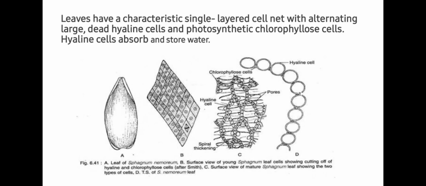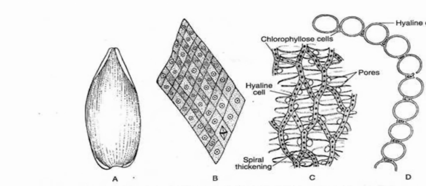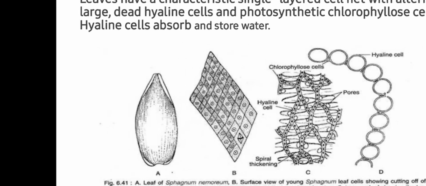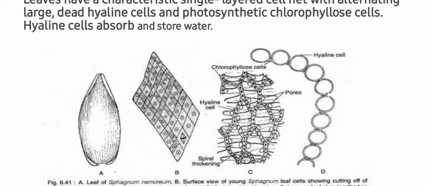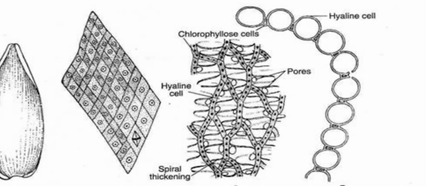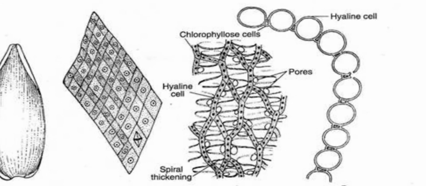Students, the leaves have a characteristic single layered cell net with alternating large dead hyaline cells and photosynthetic chlorophyllose cells. Hyaline cells absorb and store water. So you can see here a single leaf, then you can see the net of chlorophyllose and hyaline cells. Chlorophyllose cells are responsible for photosynthesis while the hyaline cells store water.